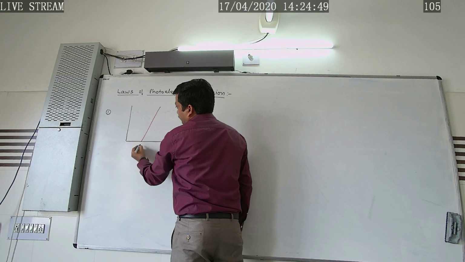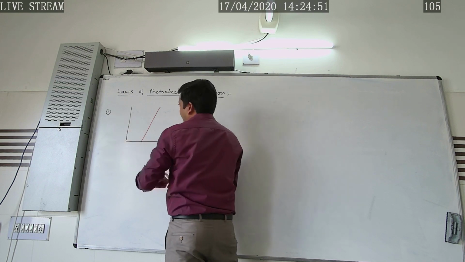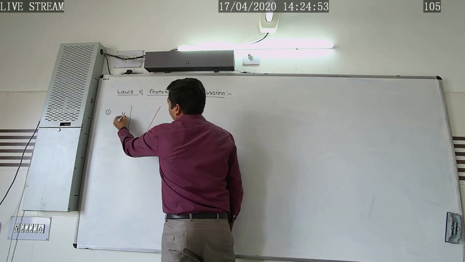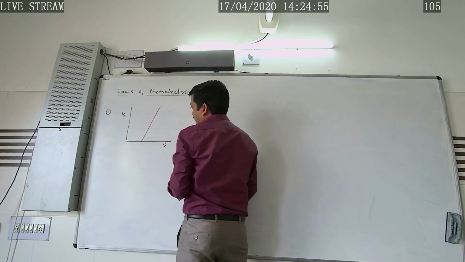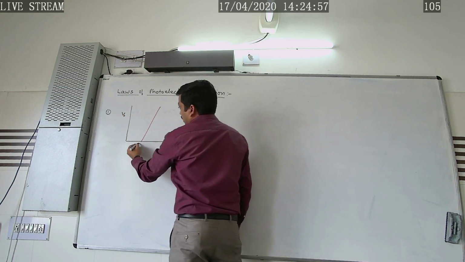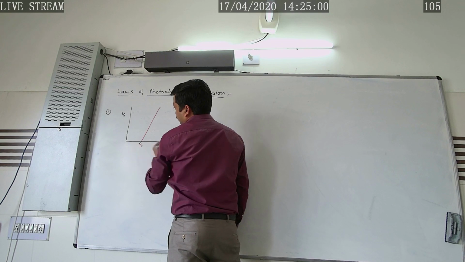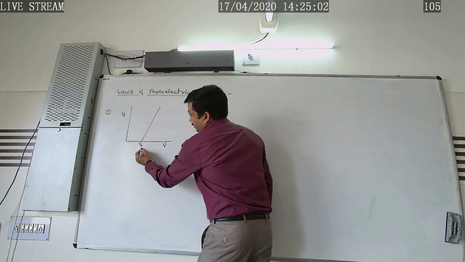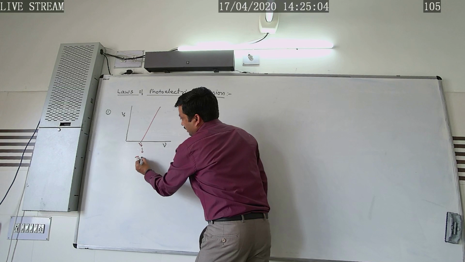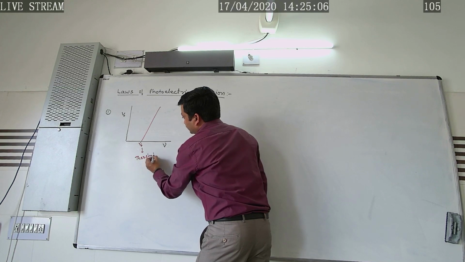Here, this type of graph we have obtained between the stopping potential and frequency. This point corresponds to the threshold frequency.